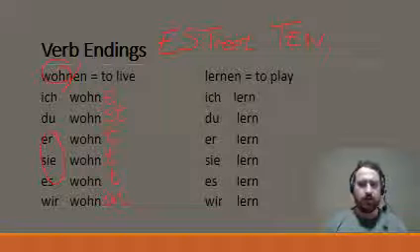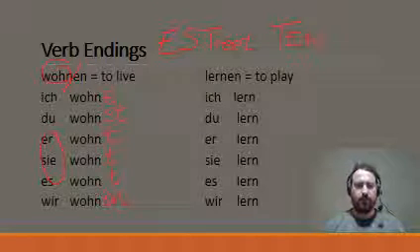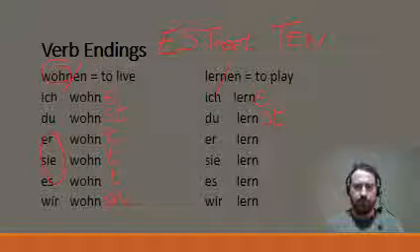So let's look at another verb and do exactly the same process. We take the verb lernen, we chop off the en, and we apply the verb endings. Ich lerne, du lernst, er lernt, sie lernt, es lernt, and wir lernen.